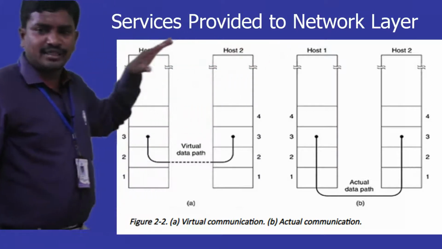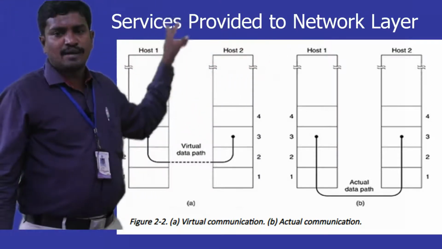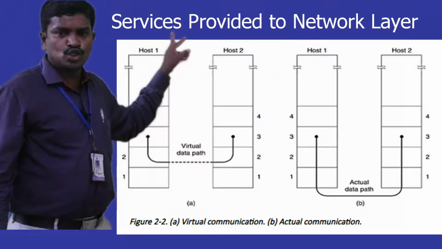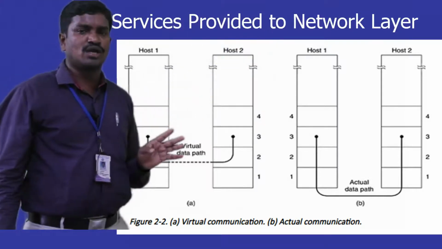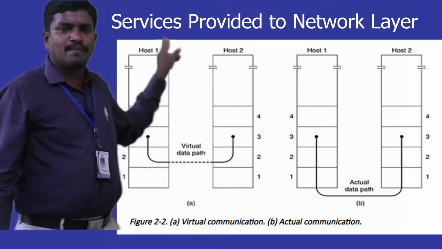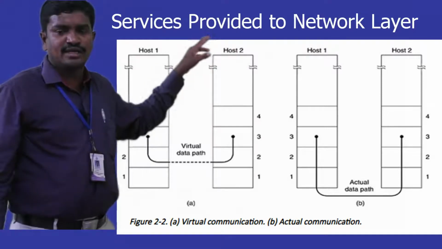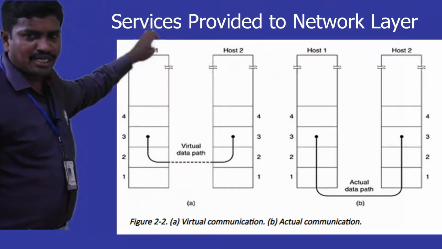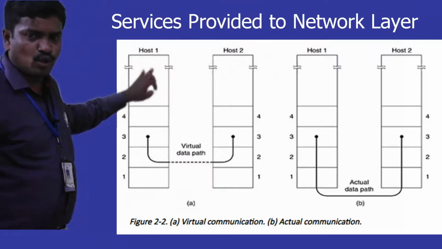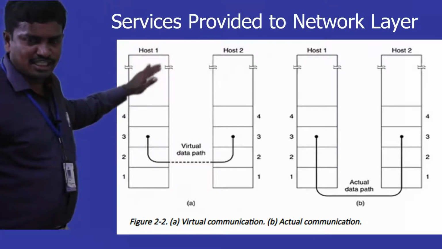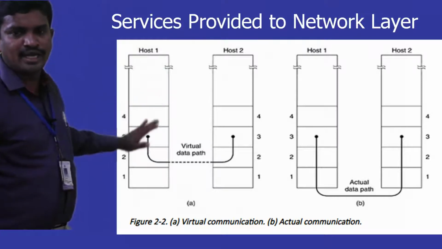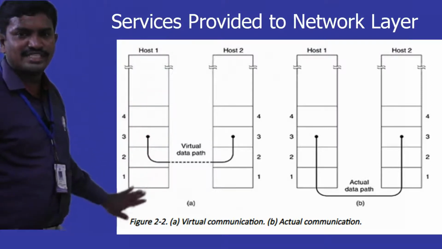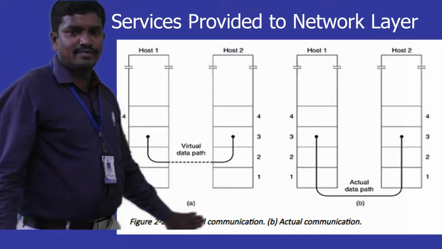So, the intention is that application 1 on host 1 wants to communicate with application 1 on host 2. Then application to application communication is not done directly. So how it is really implemented means, the application has to give a request to the layers below: session layer, presentation layer, transport layer, network layer, data link layer, physical layer. Through the physical medium, the data is moving.